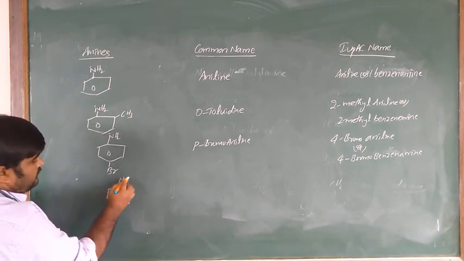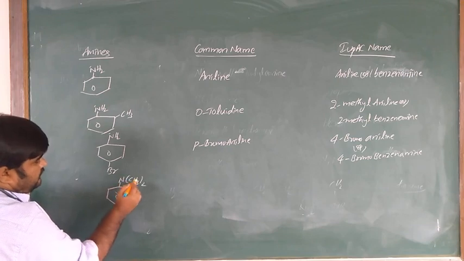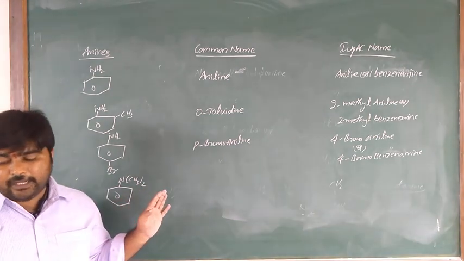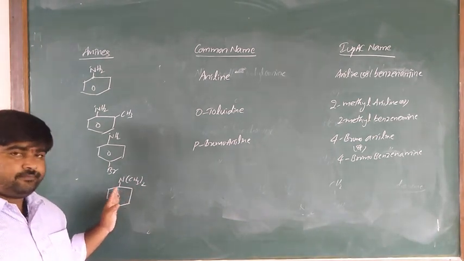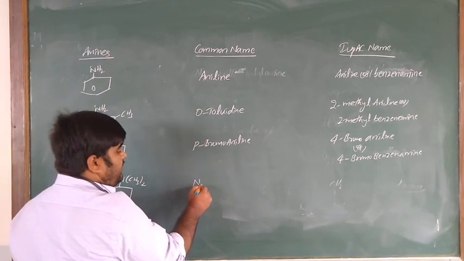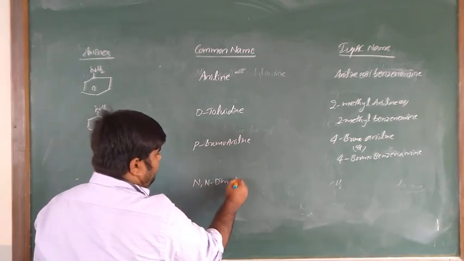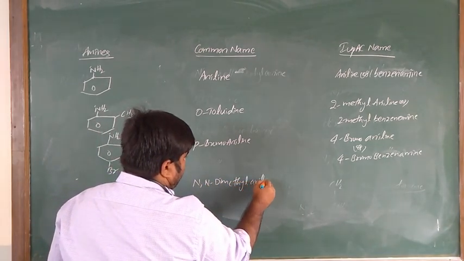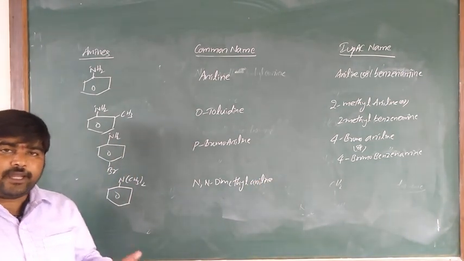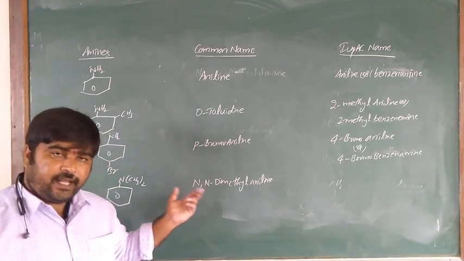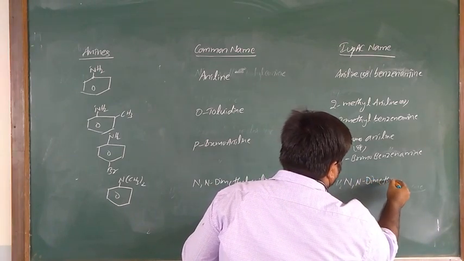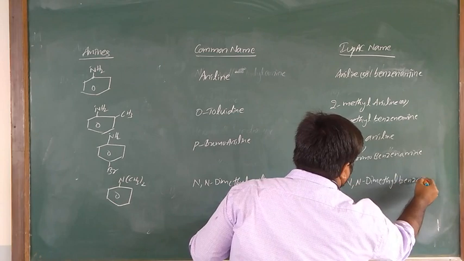And the next one has two alkyl groups, so N,N-dimethylaniline. Why? Because nitrogen has two methyl groups, so that's why N,N-dimethylaniline. In the IUPAC name it is also N,N-dimethylaniline as well as N,N-dimethylbenzenamine.